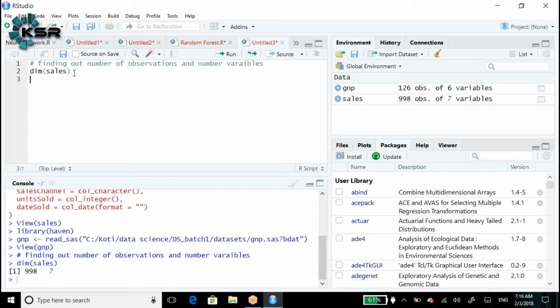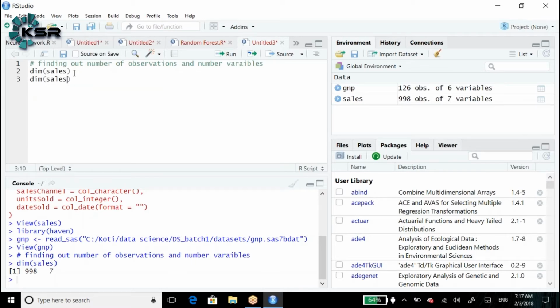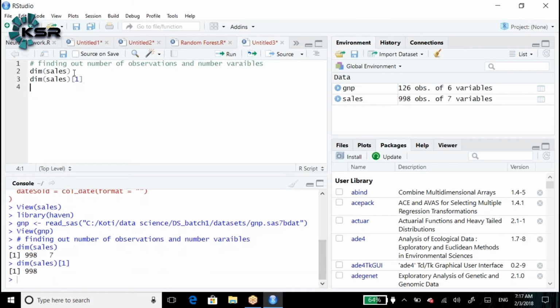So dim of sales in this case gives 998 observations and 7 variables. Let's say I need to find out only how many observations there are, and I don't want to look at the variables. How do I get it? Dim of sales of 1 gives 998.